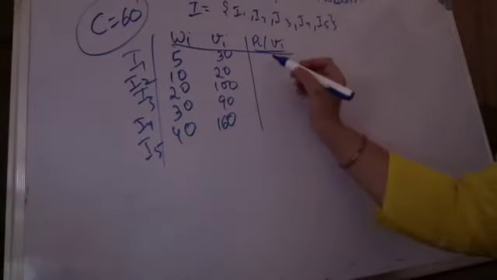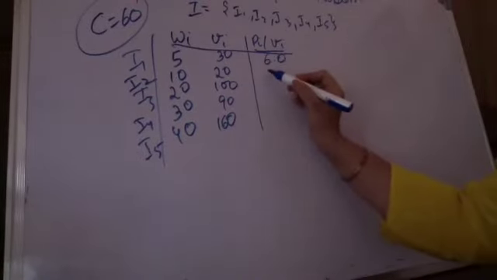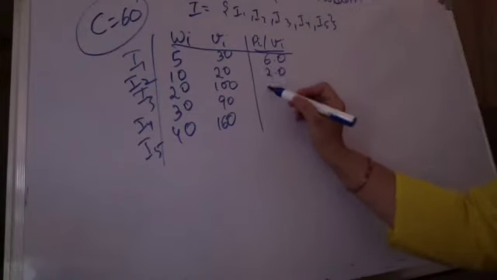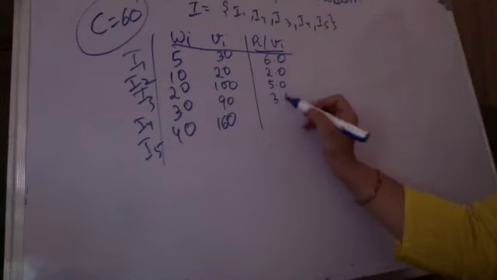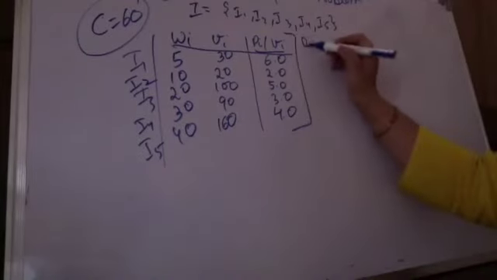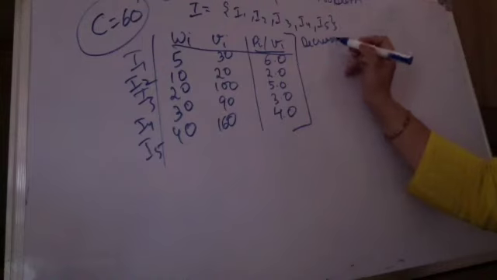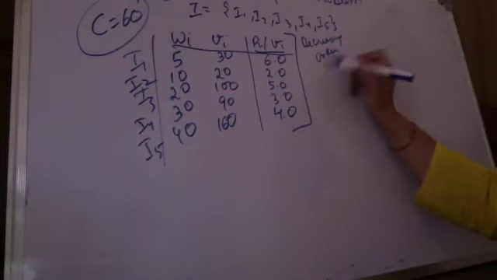So calculate the ratio for these quickly. 30 upon 5 is 6, 20 upon 10 is 2, 100 upon 20 is 5, this becomes 3 and this becomes 4. Let me know if I have done it wrongly. It might be a possibility. Now I arrange them, I sort them in decreasing order. I'm just repeating the steps of the algorithm and nothing else.